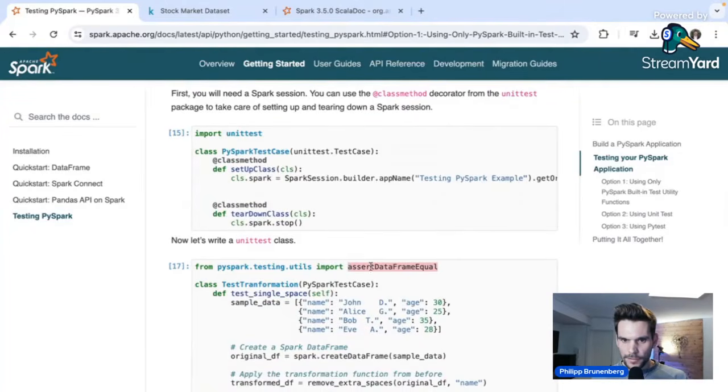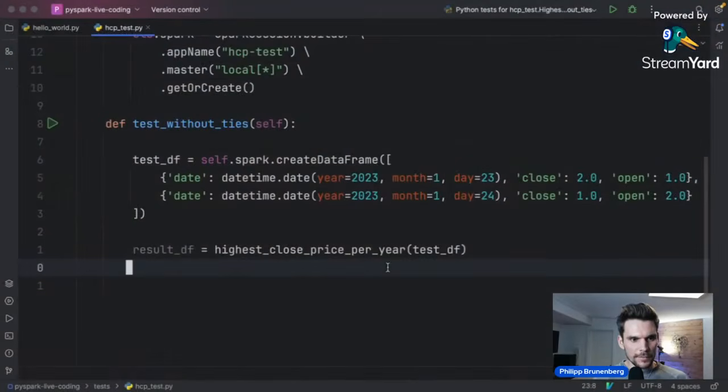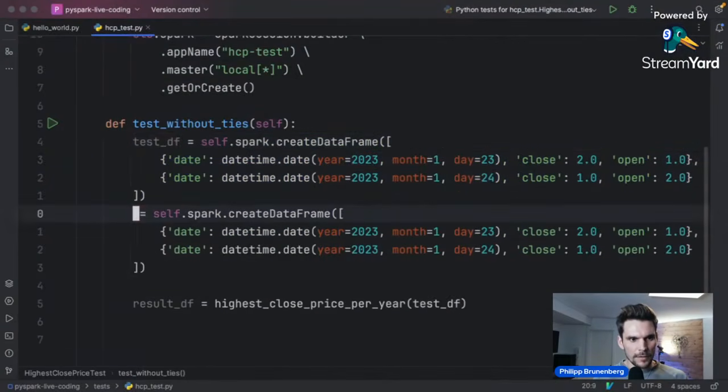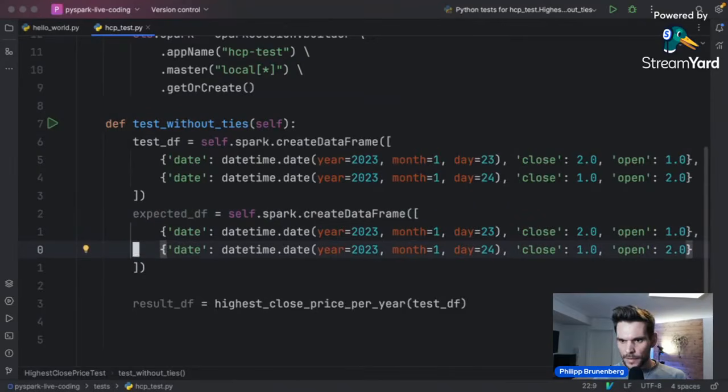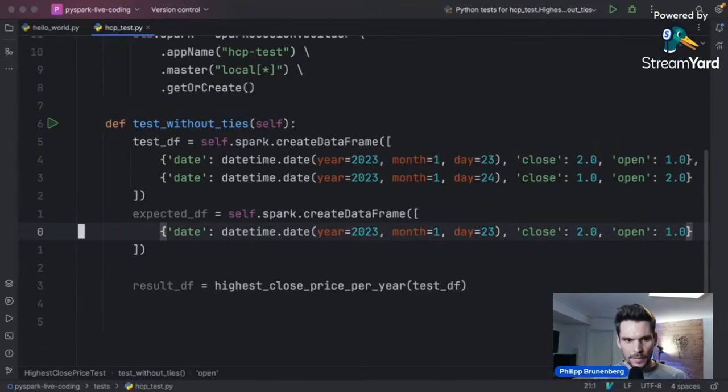So it's called assert data frame equal, because what we now would like to do is that we specify our expected data we would like to see, and we would like to compare it to the actual result we get. And therefore, we're going to use pyspark.testing.utils and then assert data frame equal. Let me go back to the IDE. Now, the first thing we do is we specify what we would like to see and call it expected df, so expected data frame. And we would like to see the row with the higher closing price, which is this one.